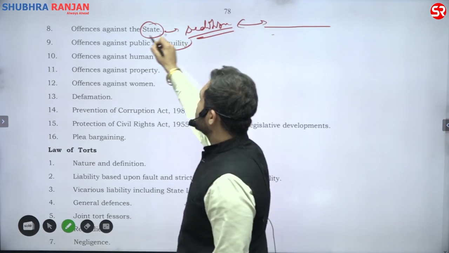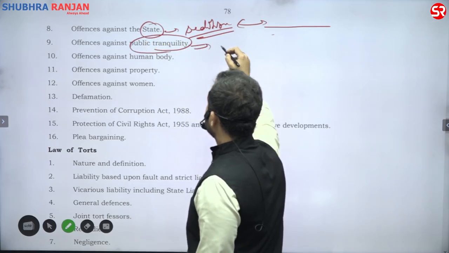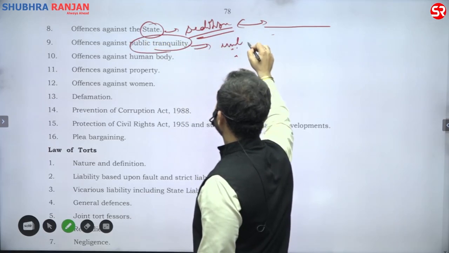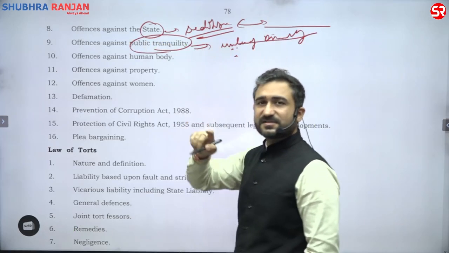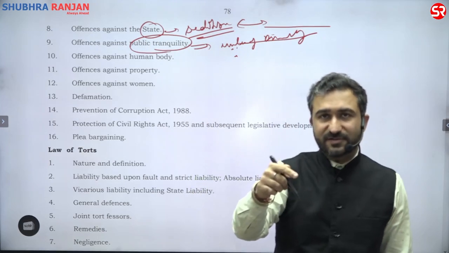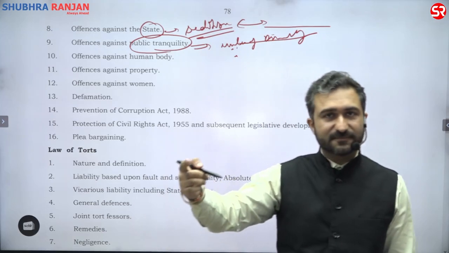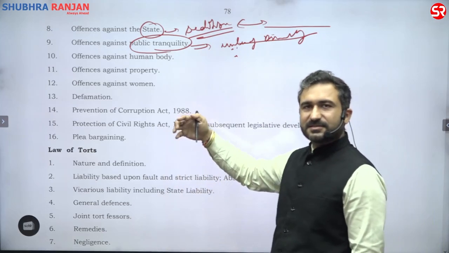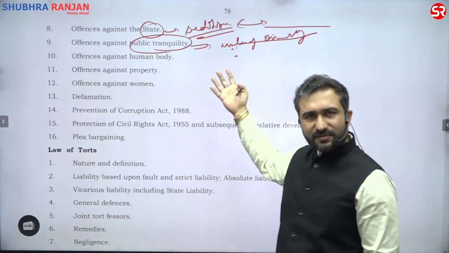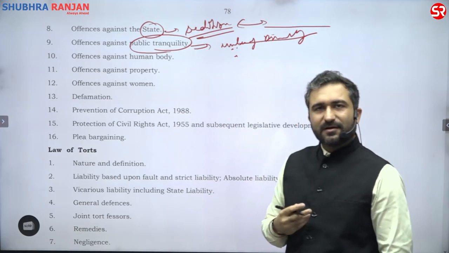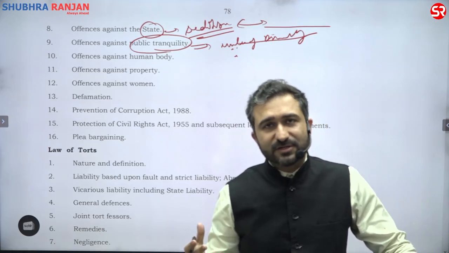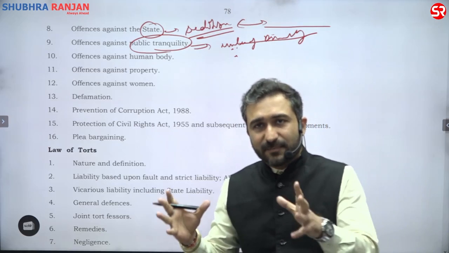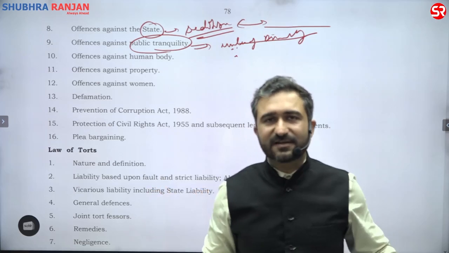Then offense against public tranquility. What do you understand by unlawful assembly? When five or more people are making an unlawful assembly. These concepts, don't you think that is going to make you stronger in understanding a particular aspect of society?